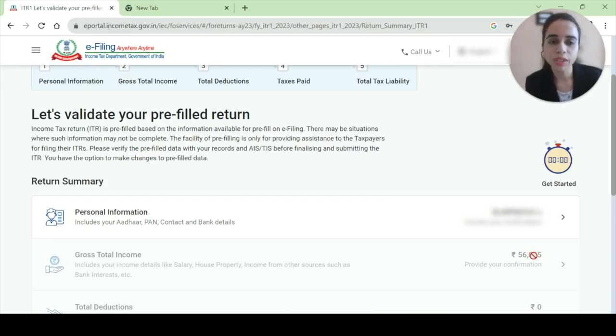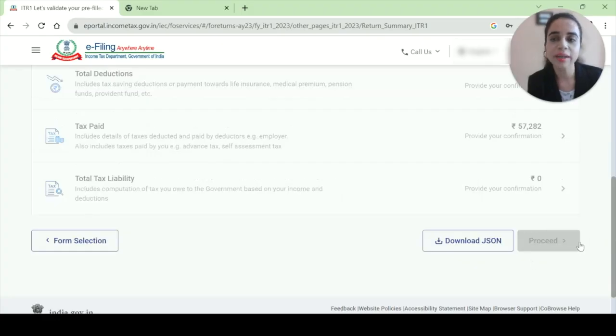Now when you finally click on proceed, there are 2 more steps to it. One is to e-verify and the other one is to download your acknowledgement, which we will learn.